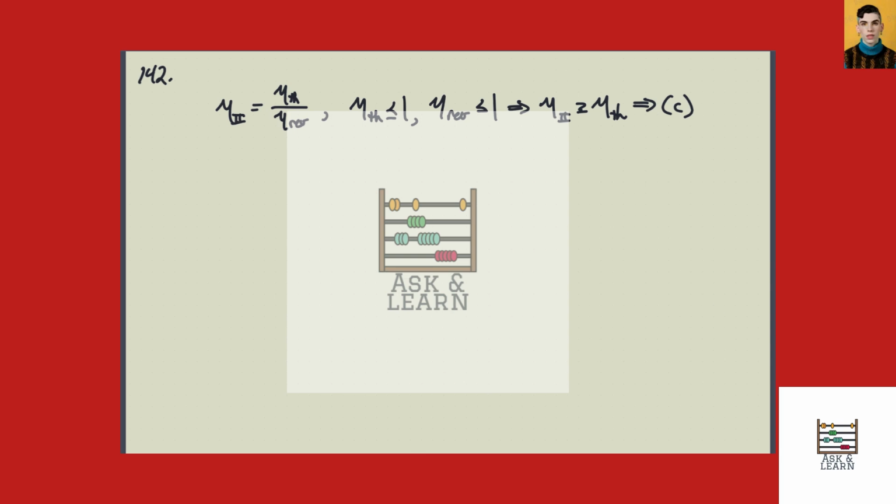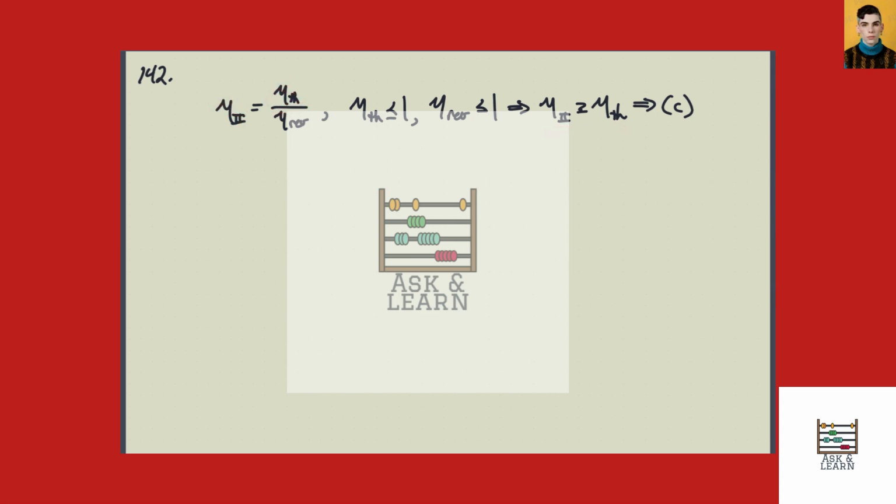So let's take a look at answer C. If you remember the second law efficiency in terms of the other efficiencies, we have the thermal efficiency and the reversible efficiency. Now, we know both of these things are going to be less than 1, or less than or equal to 1, right? They can't be greater than 1 with the second law, which means that since this thing is going to be less than 1, this thing must be greater than this thing.